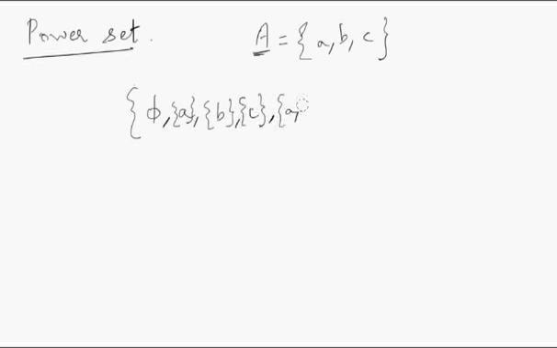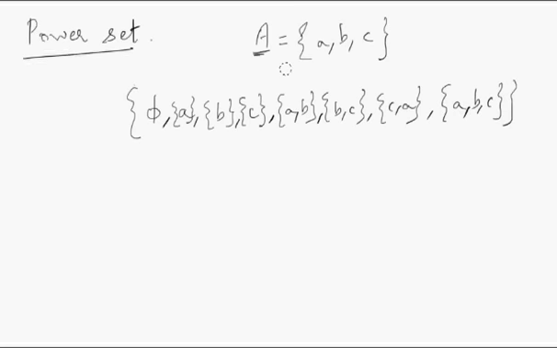Then {a, b} is a set, then {b, c} is a set, then {c, a} is a set. Then finally, the whole set itself is again a subset. A set is a subset of itself. Hope you understand that. All the elements of this set are a part of itself, so set A is a subset of set A. All these are the subsets of set A.